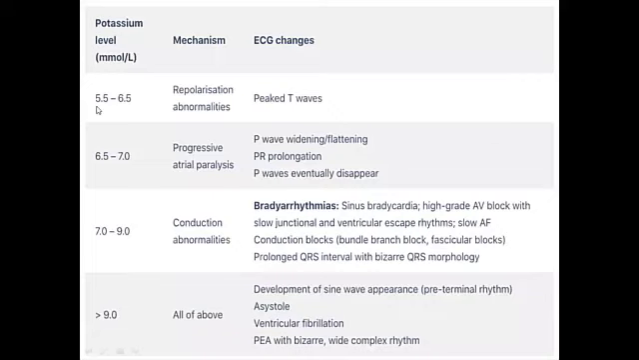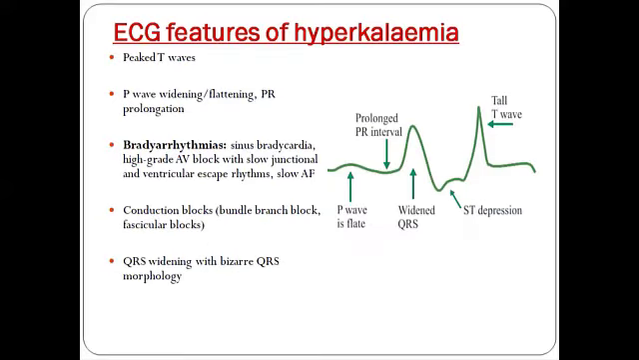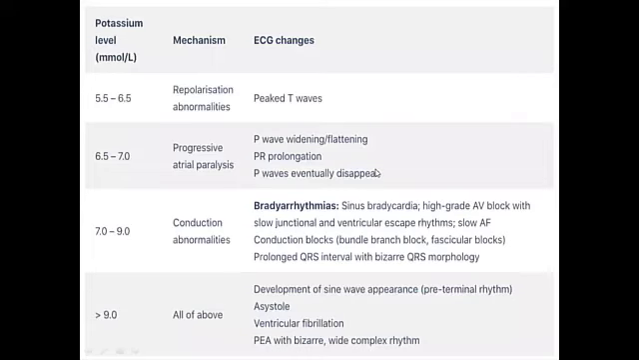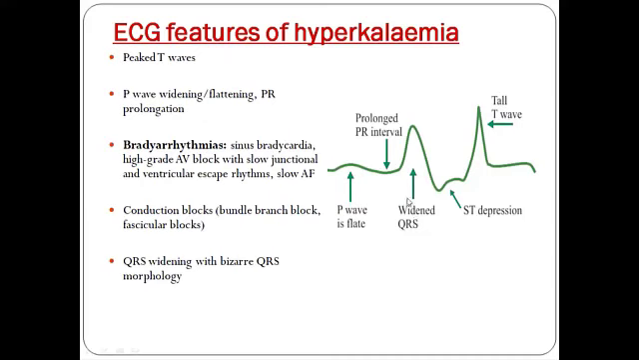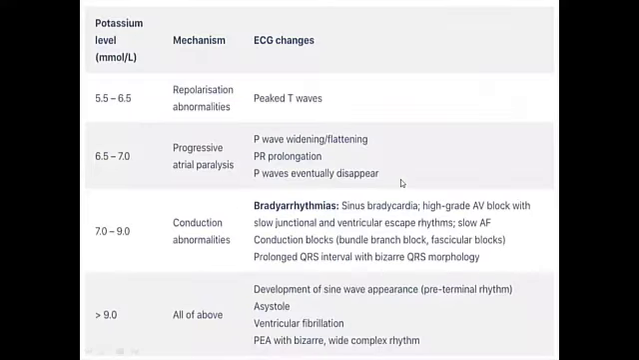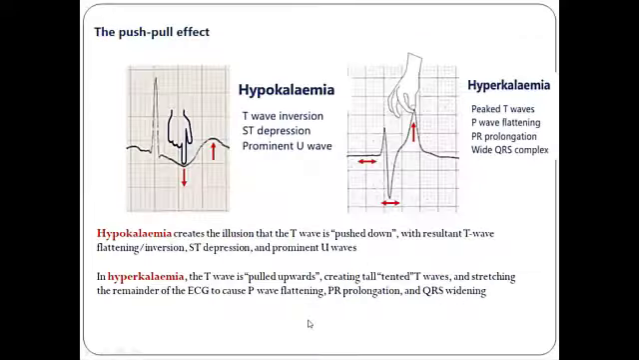So again, the earliest is the peaked T waves, which is seen when it is 5.5 to 6.5. As potassium levels increase, you can see P wave widening or flattening and PR prolongation. Next, as it increases more, there will be development of bradyarrhythmias, that is sinus bradycardia or high-grade blocks with prolonged QRS, bizarre QRS morphology. So that is widened QRS, you can also see. And if it is more than 9, then you see what is called a sine wave appearance, asystole, and there can also be development of ventricular fibrillation.